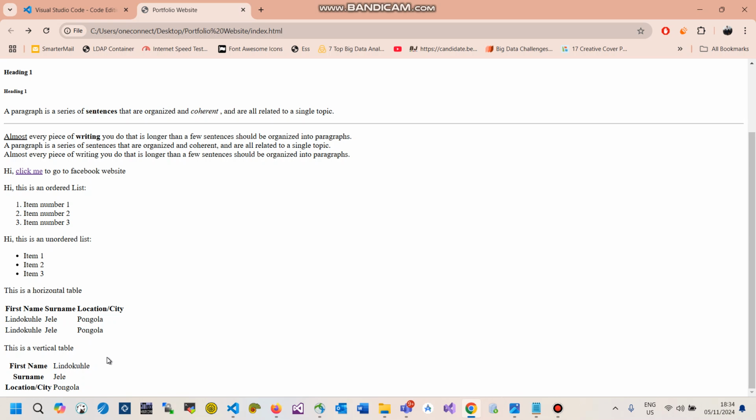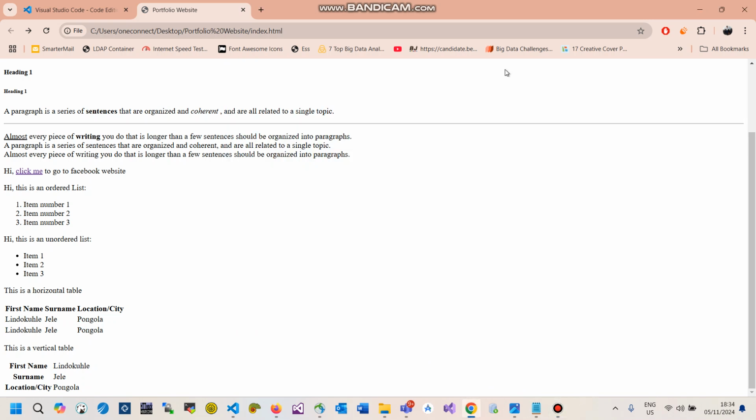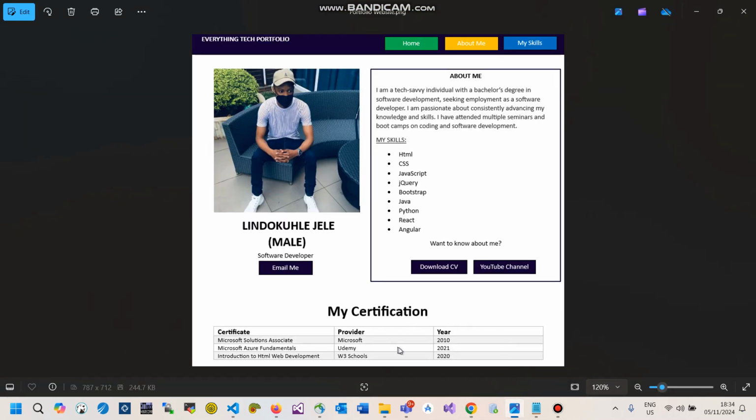So for now, that's it with tables. Hope you enjoyed the video. Hope you understand the concept of horizontal and vertical tables. And again, as a request, please learn to take whatever we're learning and incorporate it into whatever we're going to be designing here. We've covered quite a lot that can actually go into this particular template.